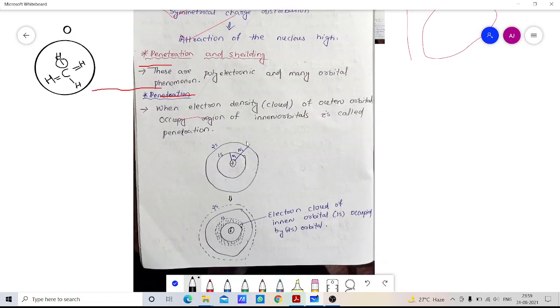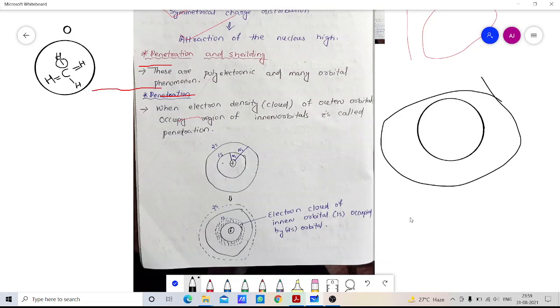Say we have a 1s orbital and a 2s orbital. Let here it be a 1s orbital and this a 2s orbital.